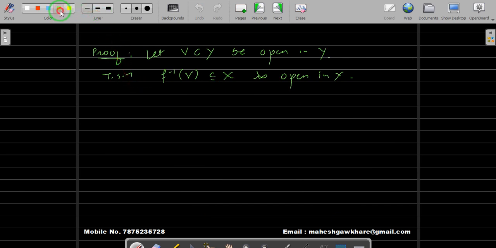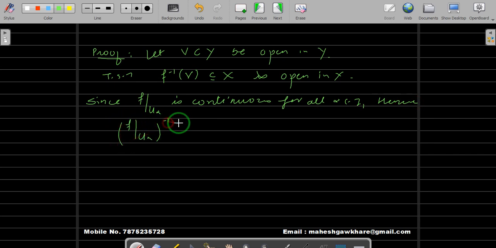So let's go ahead, to show that f inverse of V is open in X. Now since f restricted to u alpha is continuous for all alpha belonging to I, hence f restricted to u alpha inverse of V is open in subspace topology, in u alpha, not in X. Maybe in X, we don't know, but this we can claim that it is open in u alpha, because this restriction is continuous, and the inverse image of the open set will be open in your domain, and your domain is u alpha, and this happens for all alphas.